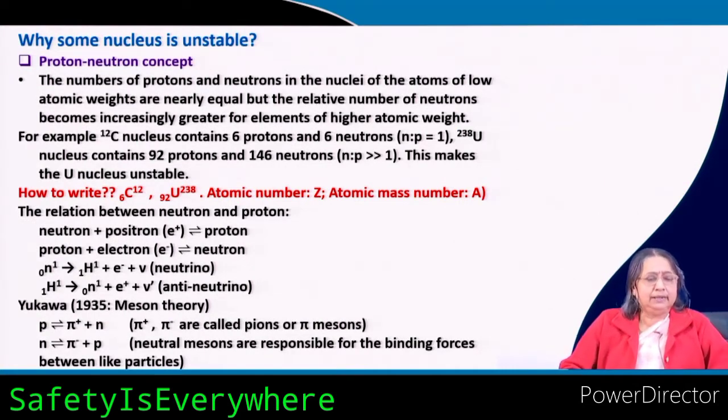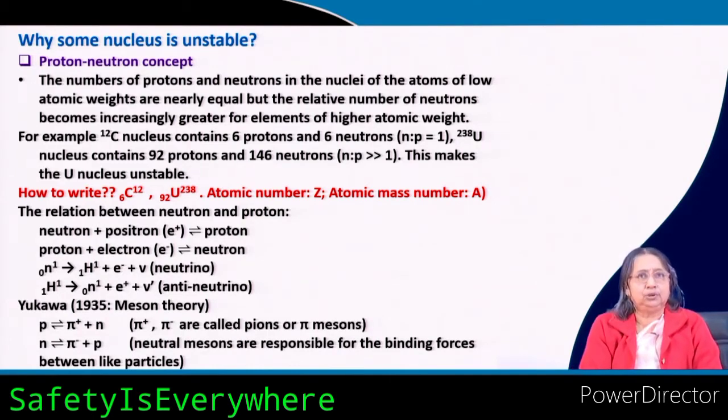And then why some nuclei are stable and some nuclei are unstable was explained by the proton neutron concept. What is this?